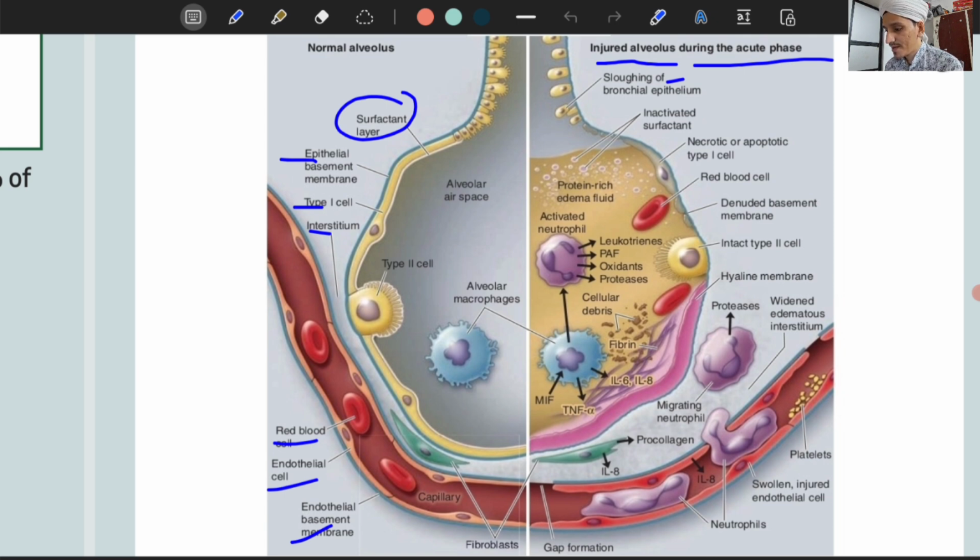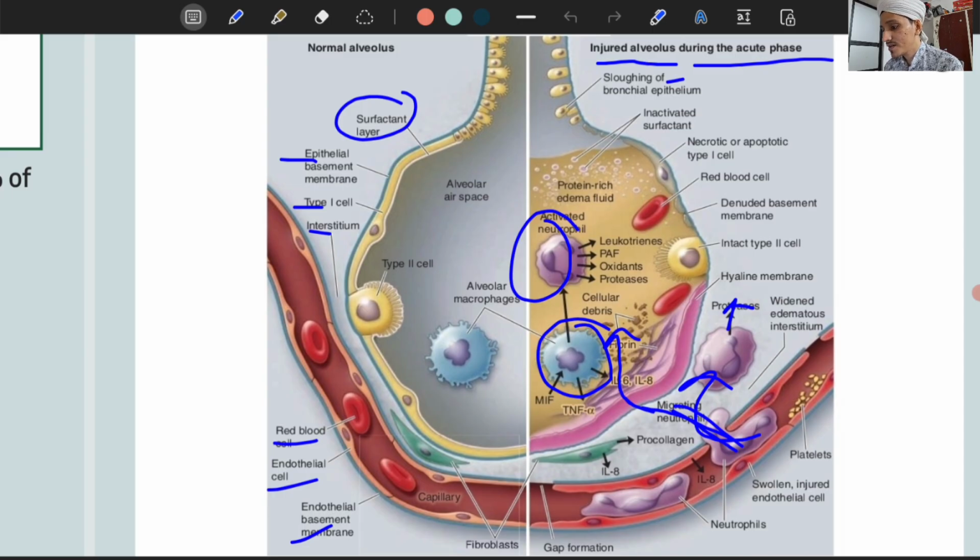So there will be gaps between the endothelial cells. These inflammatory cells will enter, and they will release proteases which will cause damage. Because gaps are produced between the damaged endothelial cells, there will be leakage of fluid. Because there is inflammation, there will be leakage of exudative fluid, and that fluid will enter the alveoli also. Neutrophils and macrophages will call furthermore inflammatory cells, and also release some proteins which will cause collateral damage to the alveoli.